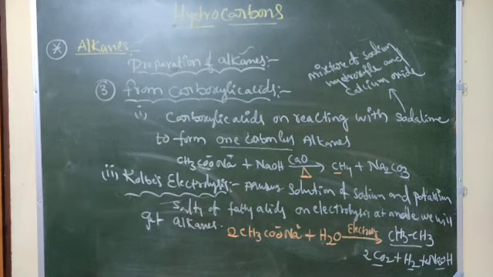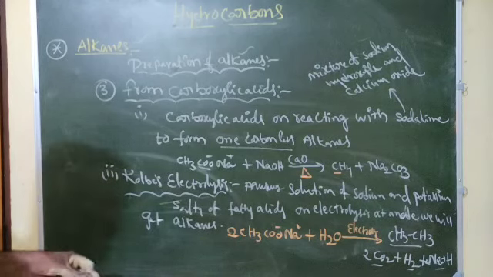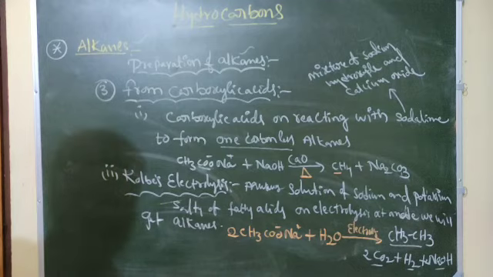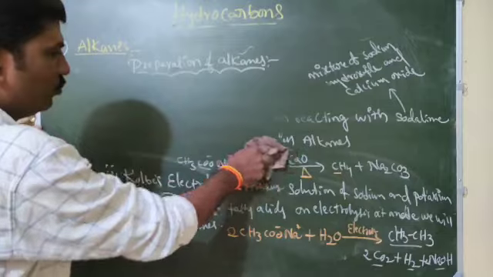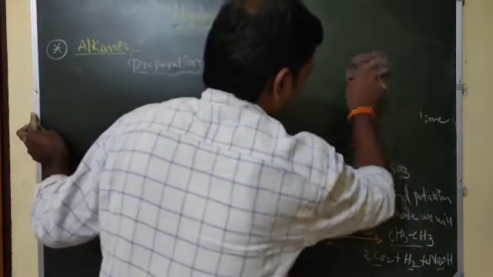Okay, about this one, the three preparation methods are completed.